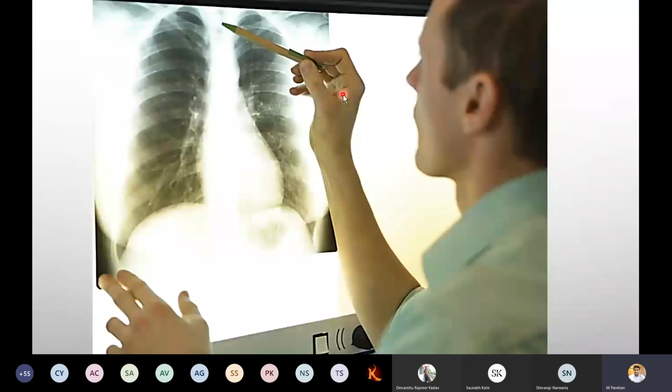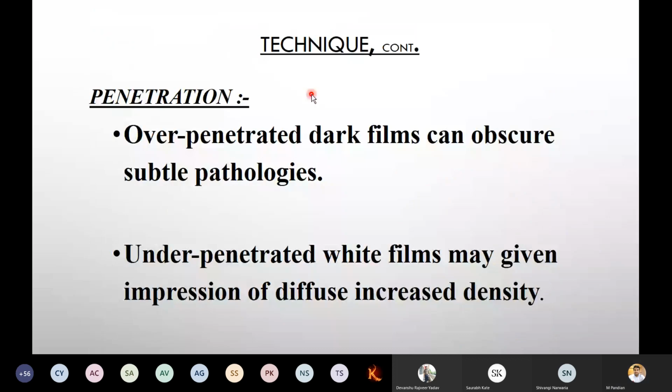Now, whenever you are going to examine the X-ray, remember you should not touch the film with your nail or finger. Even if you wear gloves, you should not leave any impression on it. Please handle it with a pencil or pen. You should not mark anything. To examine, we have to use those. You should not touch the film because the impression will be quite prominent. It will disturb the examination.